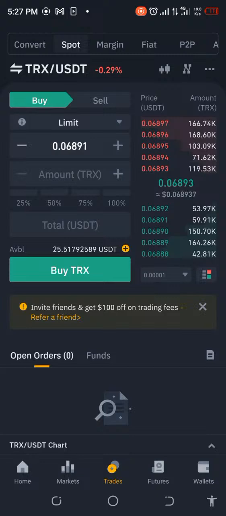And it's the same 1 TRX for $25 worth of TRX. So you can see that it's the same irrespective of the amount of capital you're using. The only thing that changes is the trade fee, which is 0.1%.